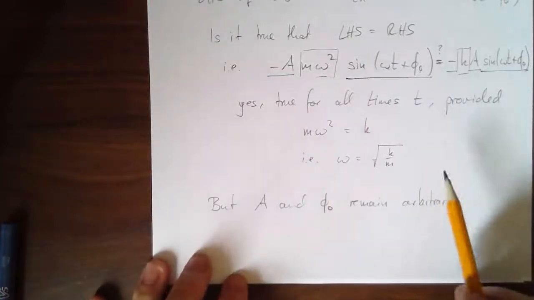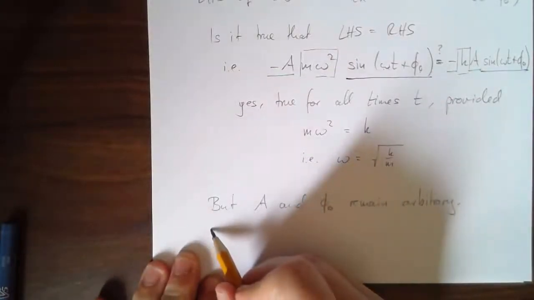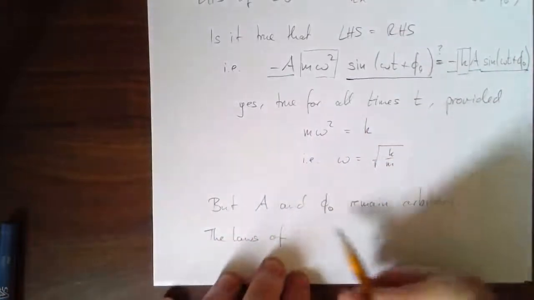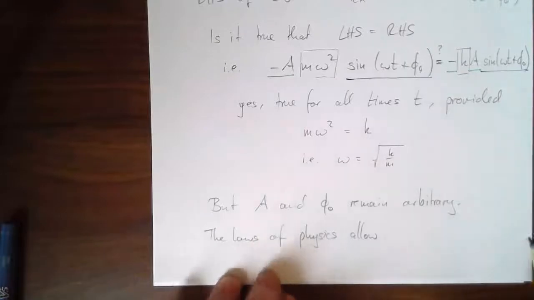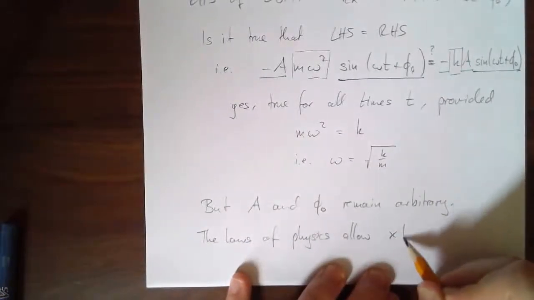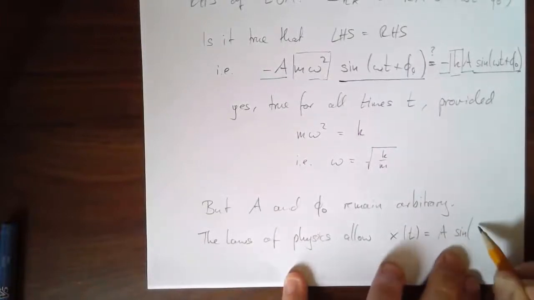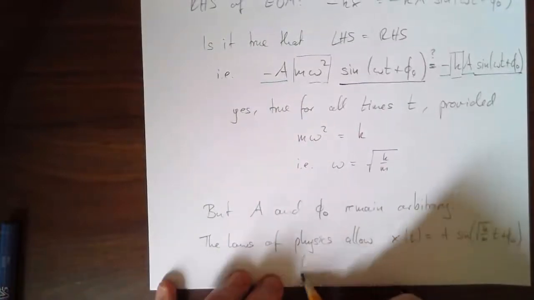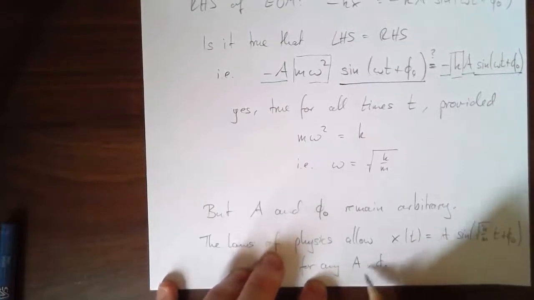So we've got solutions. The laws of physics say that you can have sinusoidal motion provided this is true. The laws of physics allow position versus time graphs, or essentially trajectories in space, a sine of square root of k over m t plus phi naught, for any a and phi naught. You get to pick those values.